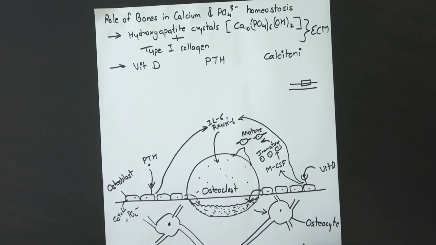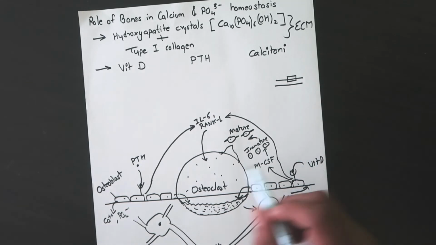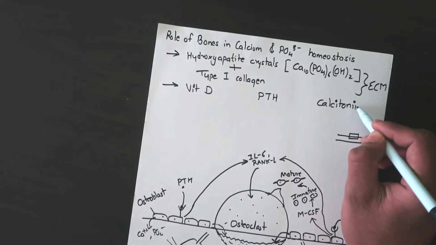The real function of osteocyte cells is to transfer the calcium ions which are present on the inner part of the bone onto the growing surface. So if this area of the bone is growing, then they will transfer this calcium to this growing part of the bone. So these are the functions of the cells. Now vitamin D and parathyroid hormone. Now coming to calcitonin.